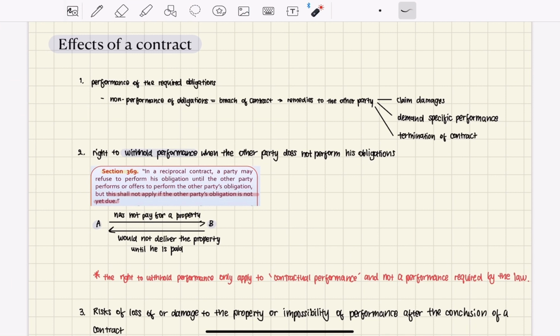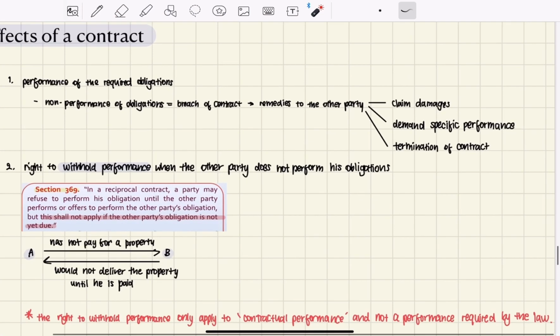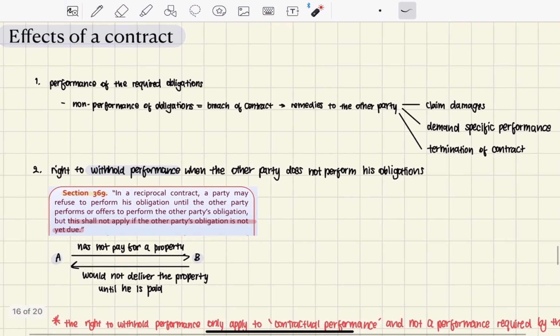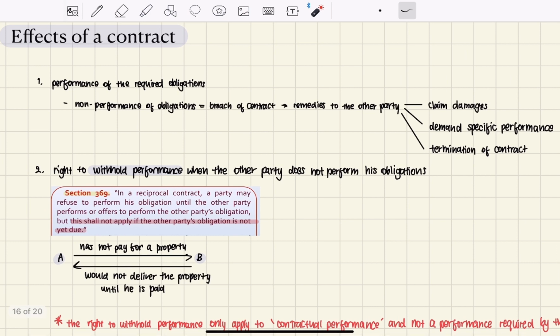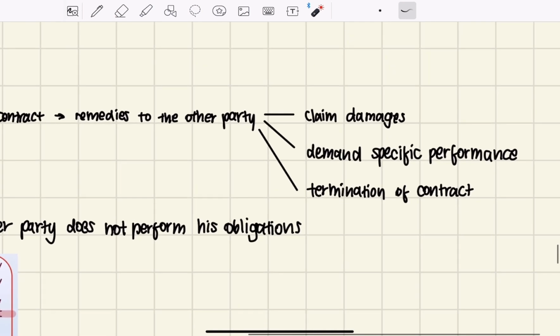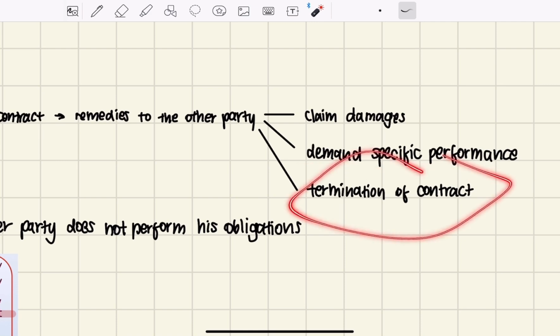The next topic is the effects of a contract. When a contract is made, there are obligations for both parties to perform, and it is a required performance. The non-performance of obligations will result in breach of contract, and therefore the other party will receive remedies. There are three types of remedies: they can claim damages, demand specific performance, or terminate the contract.